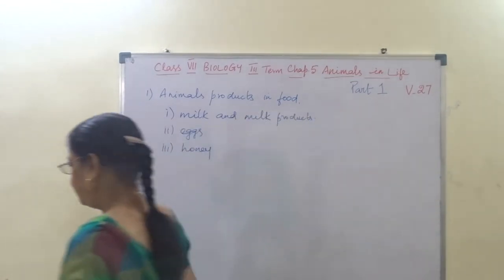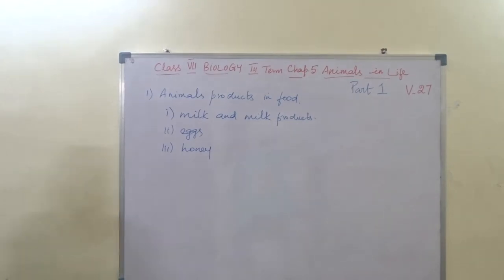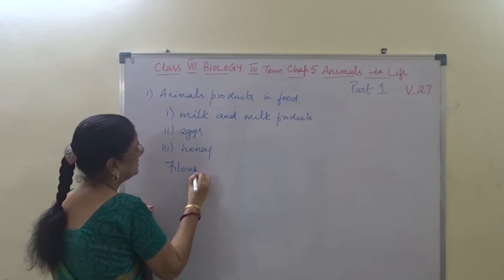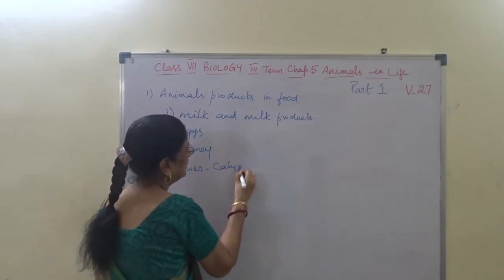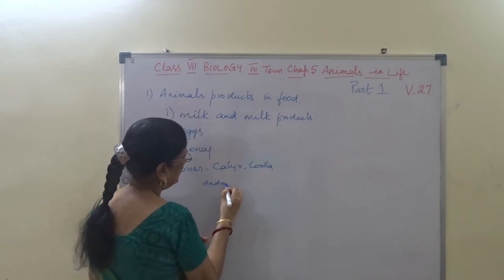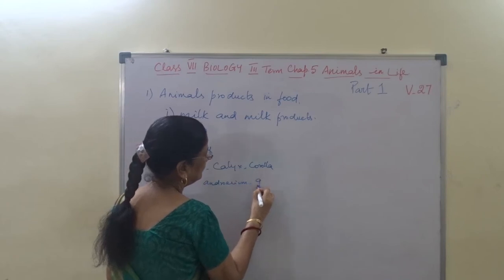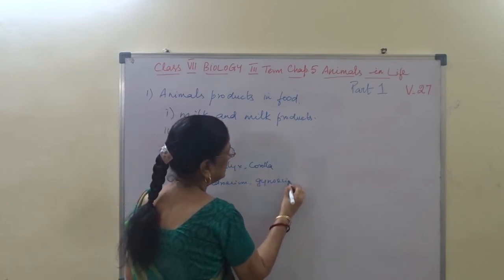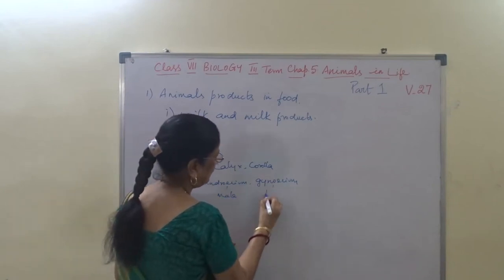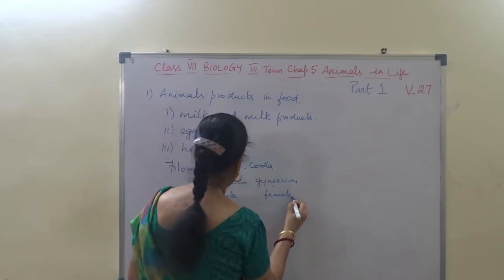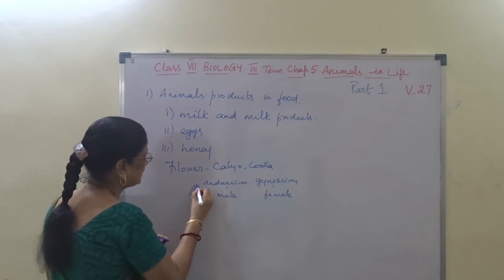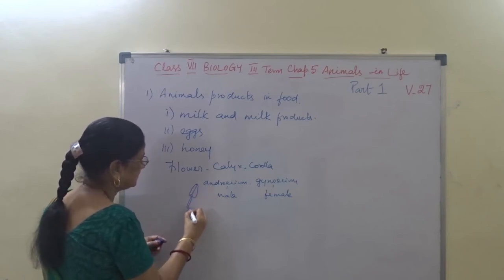Androecium is the male part of the flower, and gynoecium is the female part of the flower. Now this androecium has a structure like this.